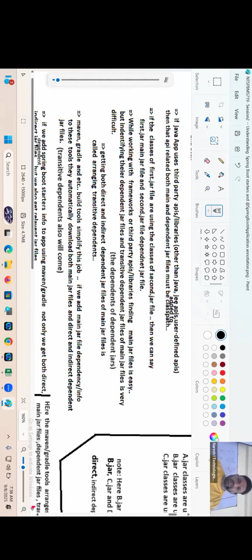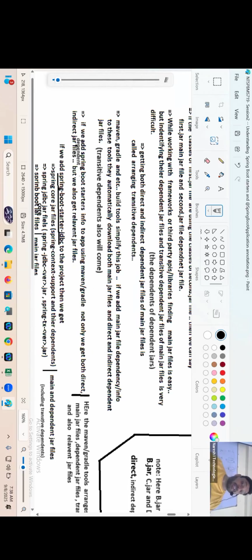Yeah, now this is the actual point. If you add Spring Boot starters info to an application using Maven or Gradle, not only do we get both direct and dependent jar files, we also get relevant jar files. Check it out.